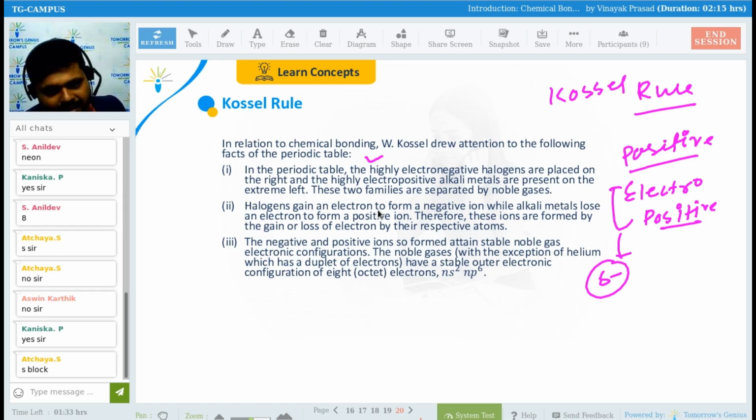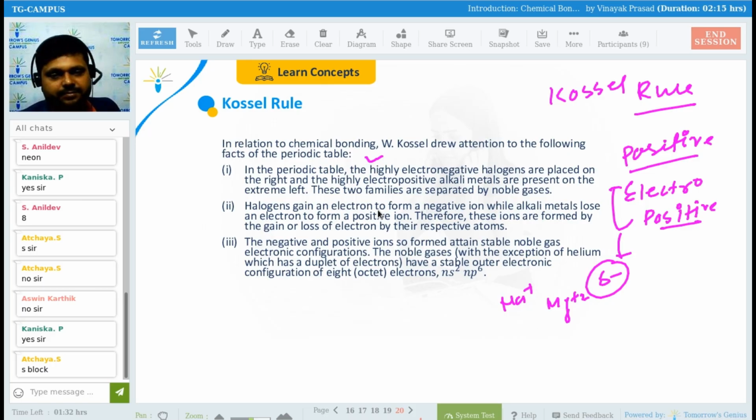Although electropositives are there in the D block as well, the highly electropositive elements are present in the S block, like Na plus, Mg plus 2, right? So the elements present in the S block are highly electropositive, and the elements on the extreme right, fluorine, chlorine, bromine, are highly electronegative elements, right?